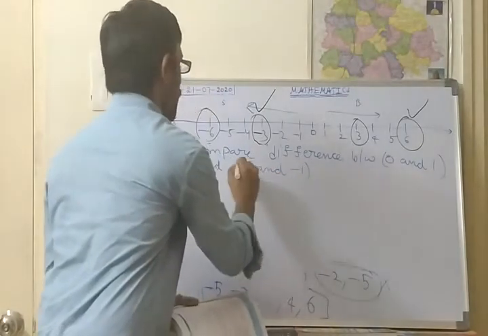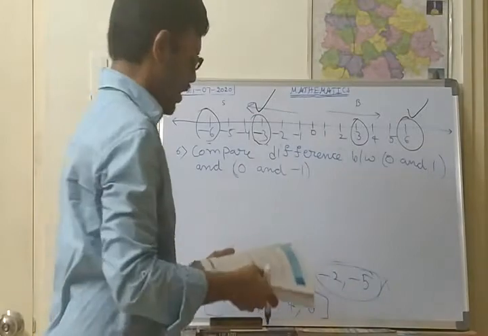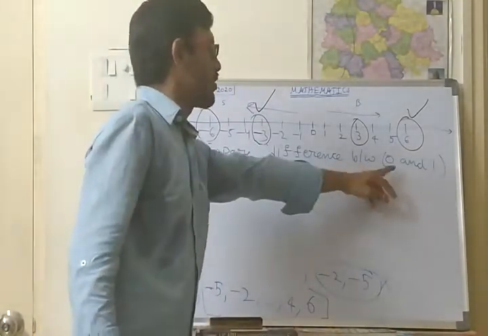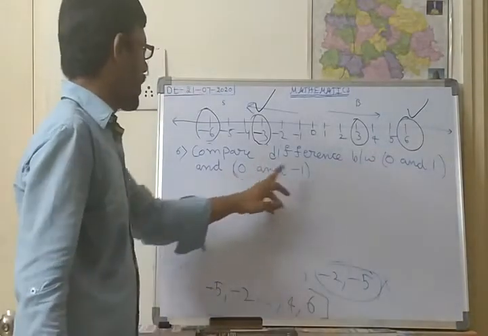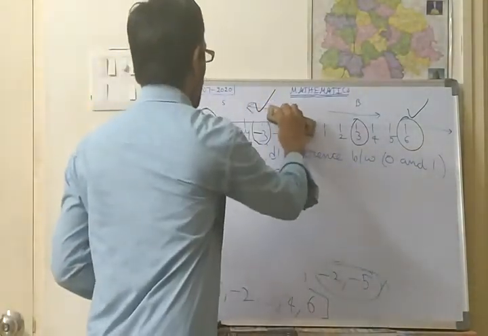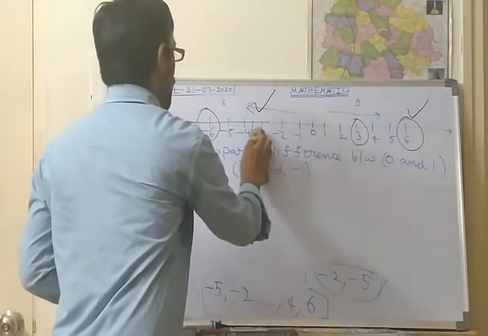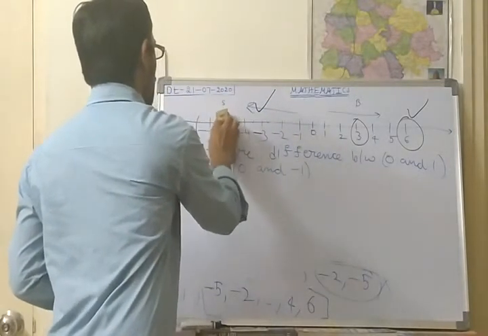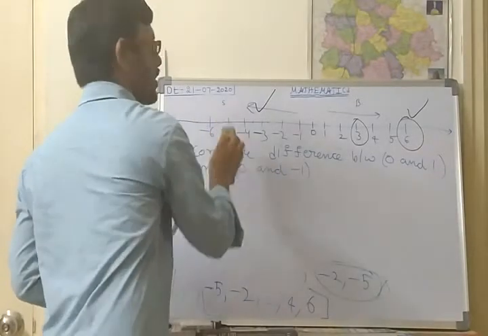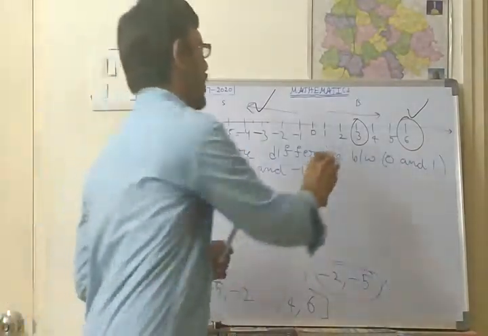So two comparisons are given on the number line. We should compare the difference between 0 and 1 and between 0 and minus 1. First of all, in the number line, you should identify where 0, 1 and minus 1 are.